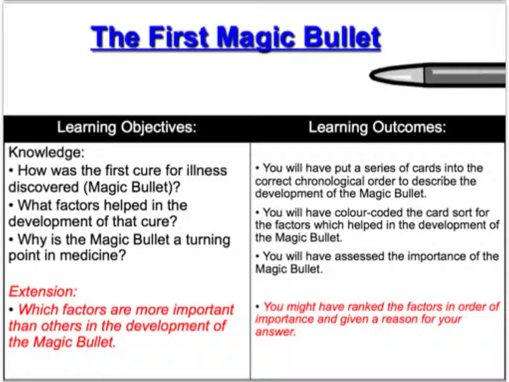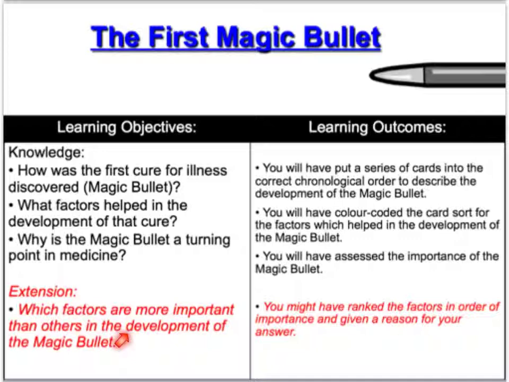This therefore takes our story onto the story of the magic bullet, also known as antibiotics. What we need to know today is how was the first cure for illness discovered, what factors helped in the development of that cure, and why is the magic bullet a turning point in the history of medicine. Our extension is to identify the factors that are at work here, colour coding for those themes that keep reoccurring in the history of medicine.